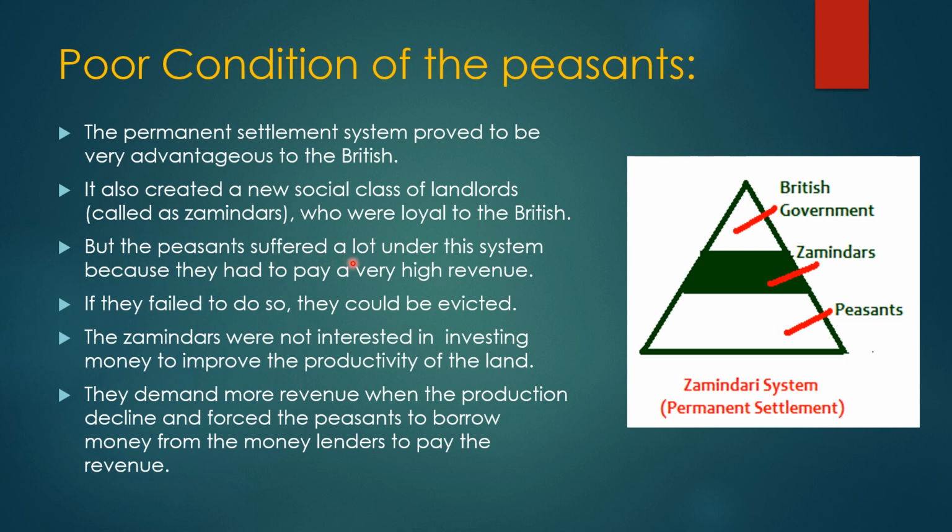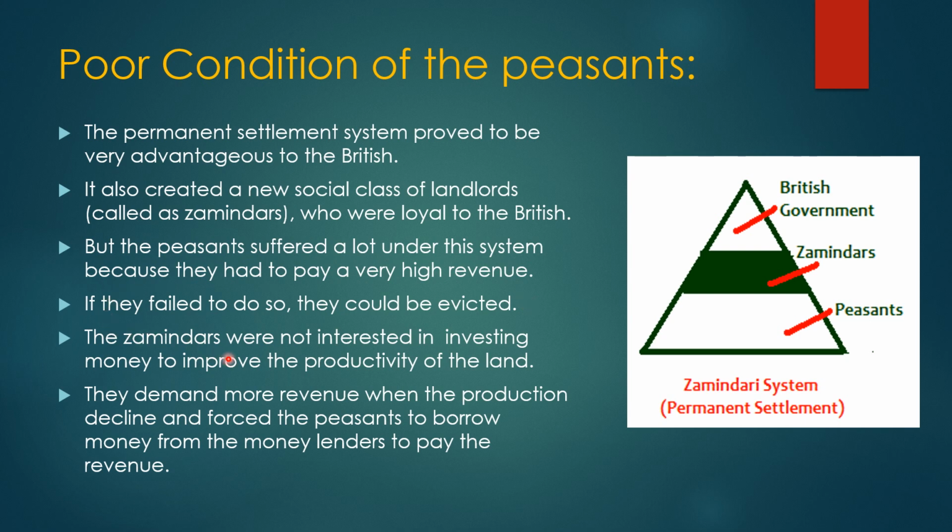But the peasants suffered a lot under this system because they had to pay a very huge revenue. The real sufferers were the peasants, the farmers, who had to pay a large amount of money. Under any circumstances, it was compulsory for them to pay the revenue to the British government. If they failed to do so, they could be evicted. Evicted means expelled from the property, meaning the land would be taken from them.